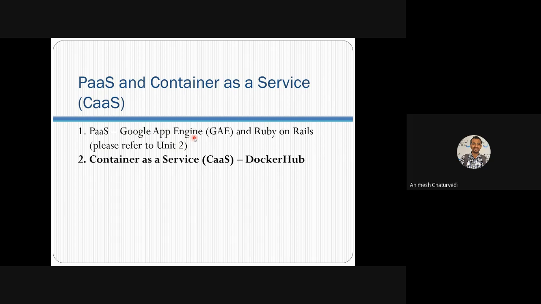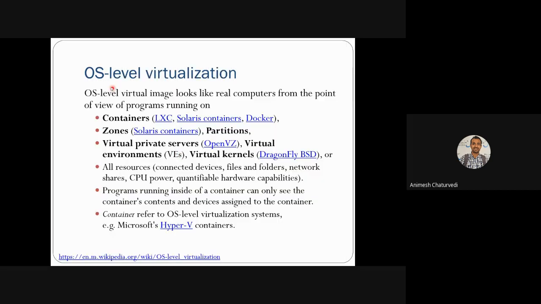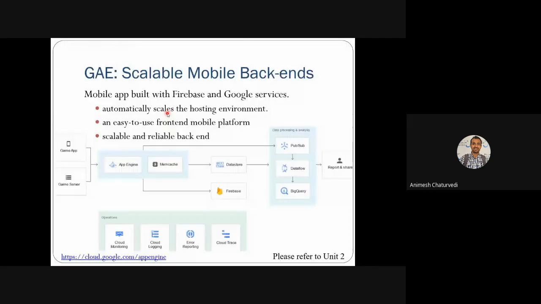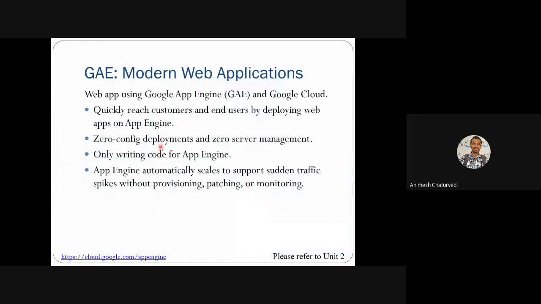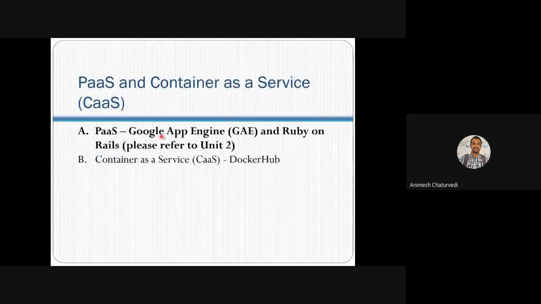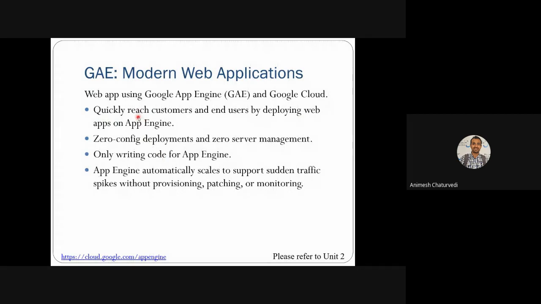The basic, most important part that we'll study is the difference between platform as a service and container as a service, and OS level virtualization, if you are able to understand what OS level virtualization is. So we will study Google App Engine and Ruby on Rails.